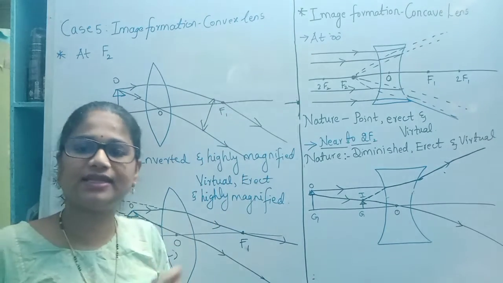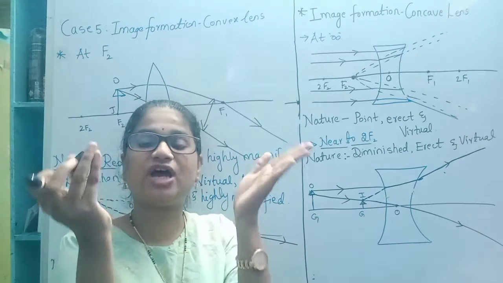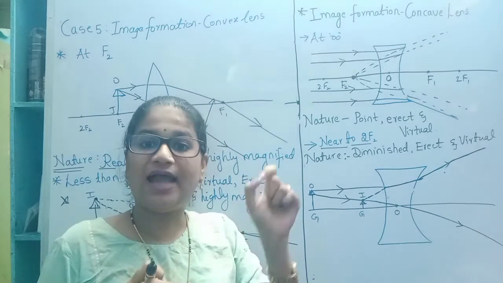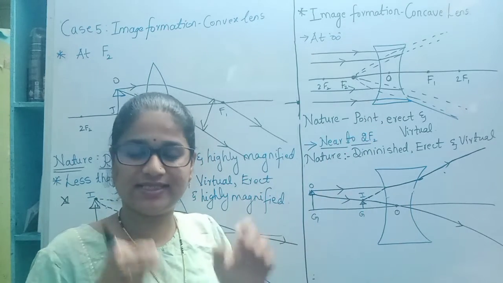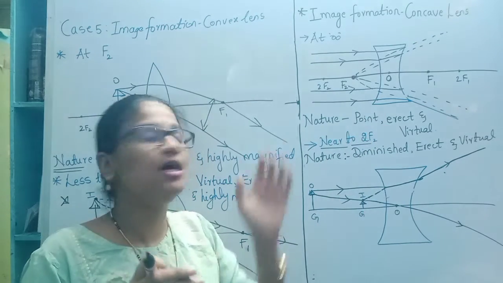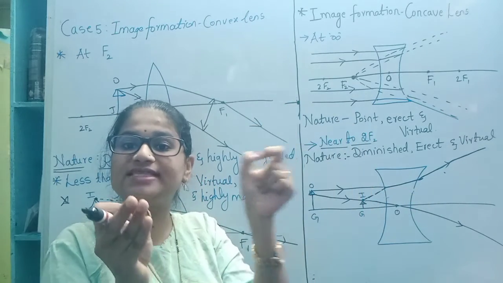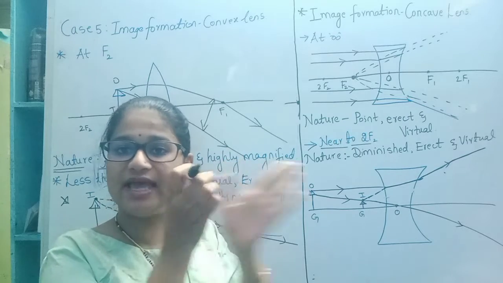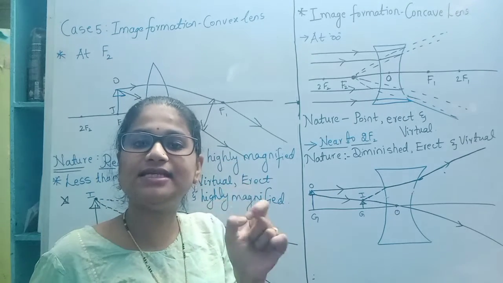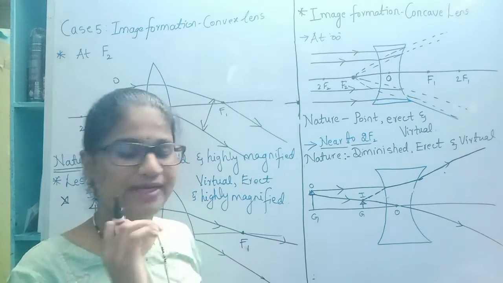So we know that in the concave lens, we have two spherical surfaces which are bent inwards. And we know concave lenses are diverging lenses. Means the refracted rays through the concave lens will diverge from a single point. That single point from which these rays diverge is considered the principal focus of a concave lens. So let us begin.